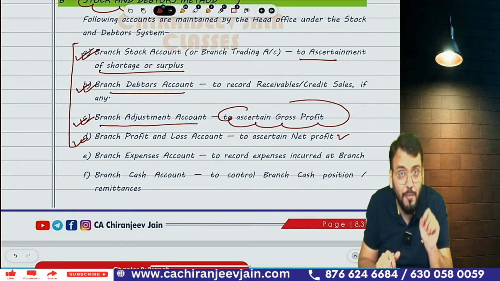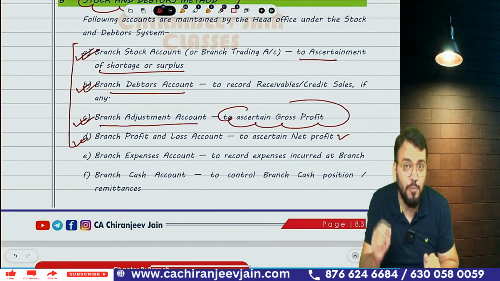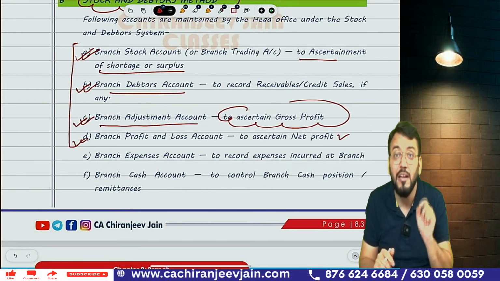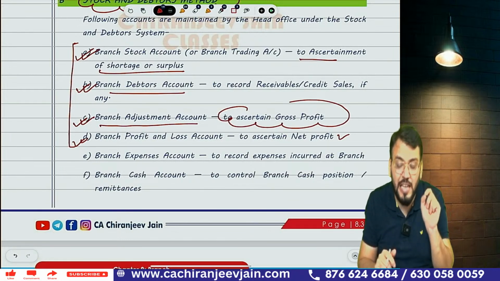Gross profit of branch. Correct. And the last, branch profit and loss account will be used to calculate what? Net profit of branch in head office book.